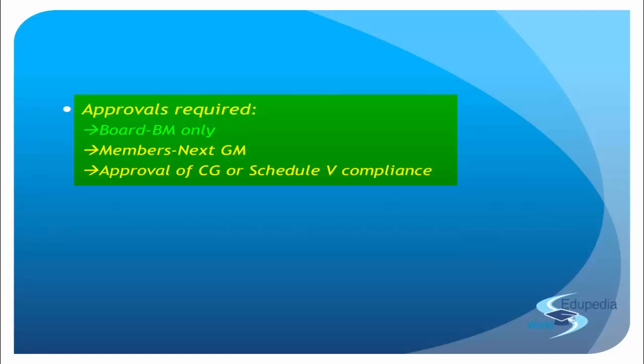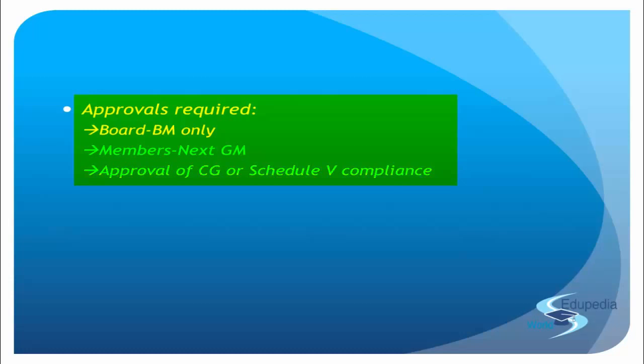Then the board will get into the meeting, the board will decide, and with the majority vote, the board will decide what remuneration is to be given. The board will approve the remuneration, right? And then once the board approves the remuneration, it has to be again approved by the members in the general meeting, and that will be taken for approval in the immediately next general meeting that is held after that board meeting.